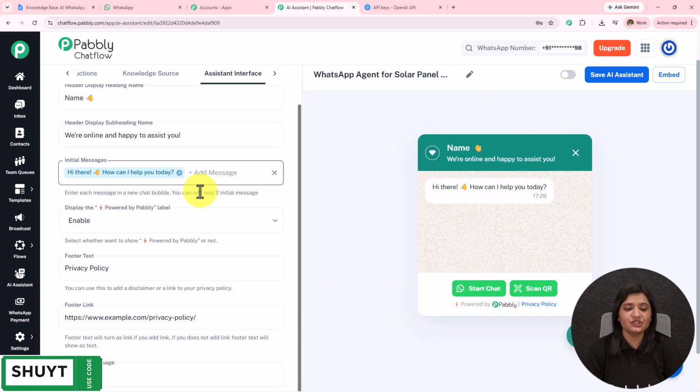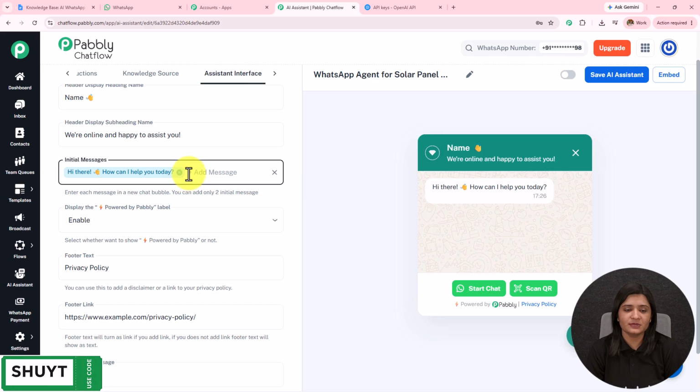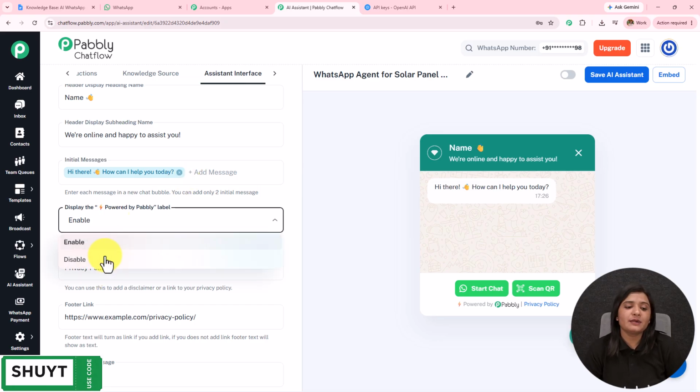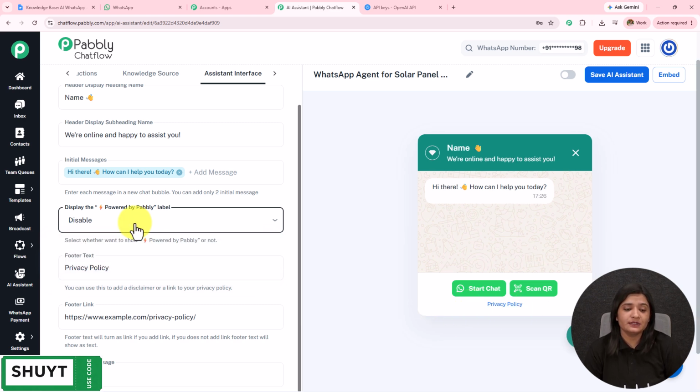You can add initial messages. I have provided one initial message using which my AI agent is going to reply to the user. Then we have this display "powered by Pabbly". If you want, you can disable this. If you want, you can enable this, and it will be visible here.